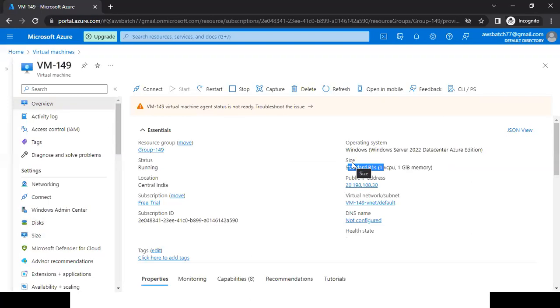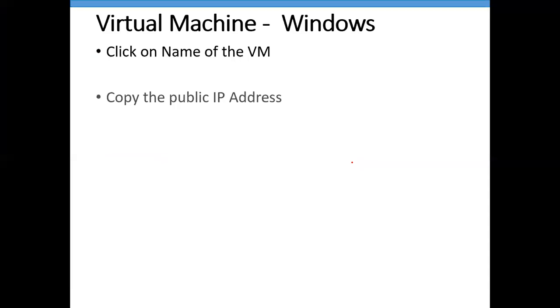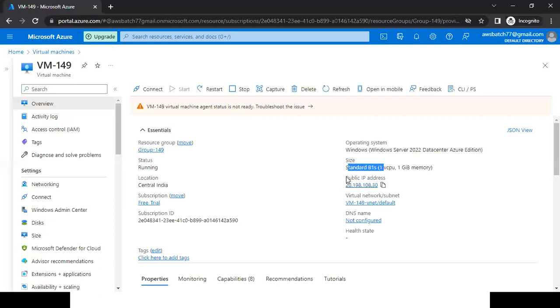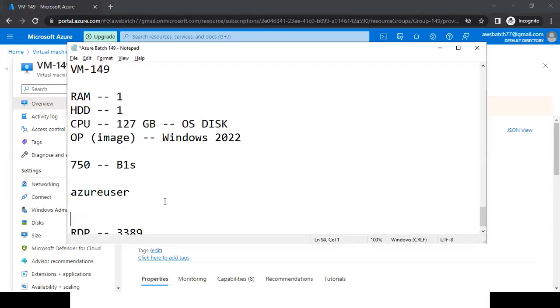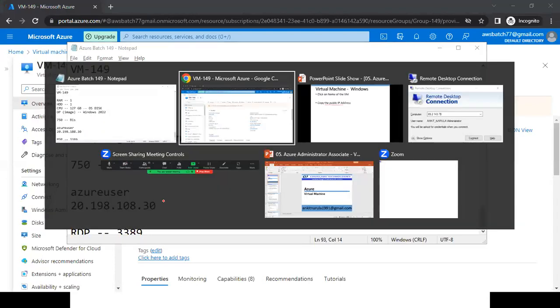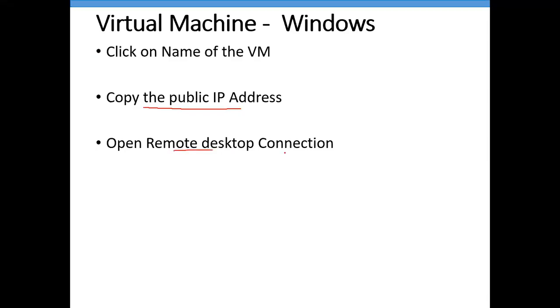Now we need to connect to this particular machine. To connect to this particular machine, copy the public IP address of our machine. So I'm just going to note down the public IP. Open Remote Desktop Connection. Enter the public IP.